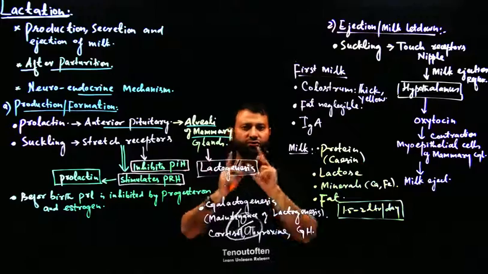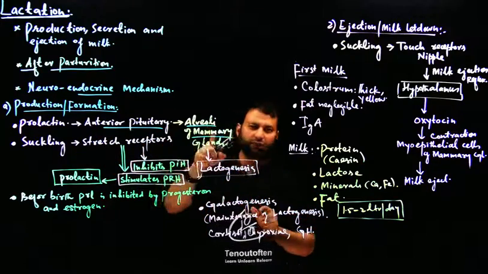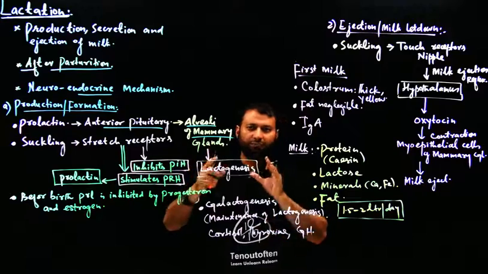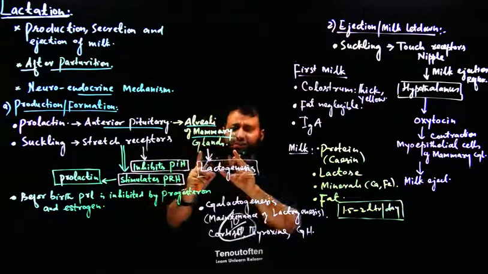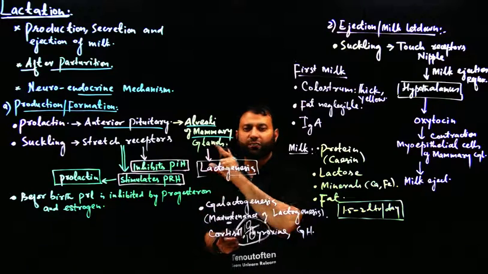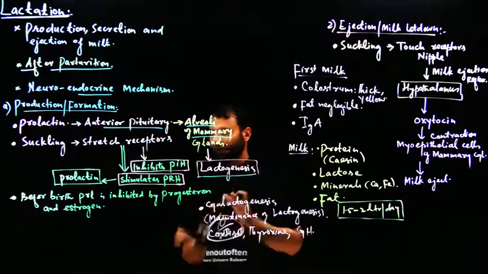So जब progesterone and estrogen नहीं है, prolactin begins to show its effect. It goes to the alveoli and the alveoli begin to manufacture milk. This formation of milk is called lactogenesis.